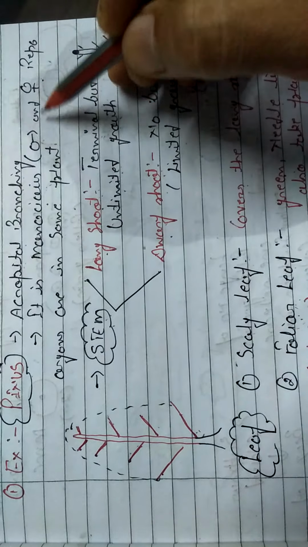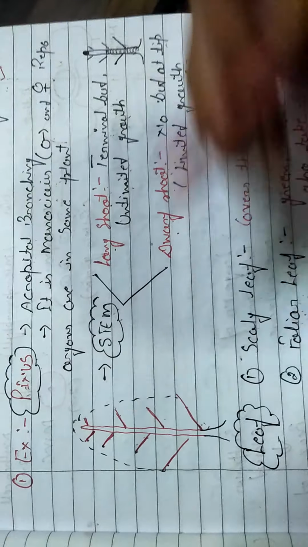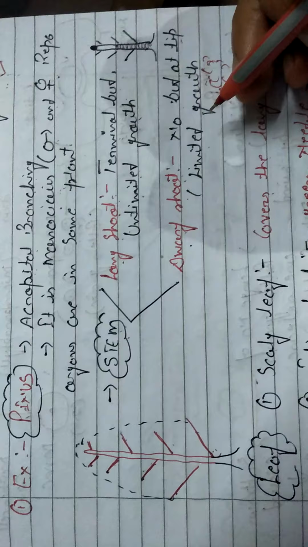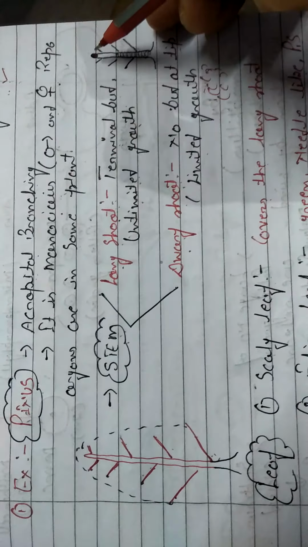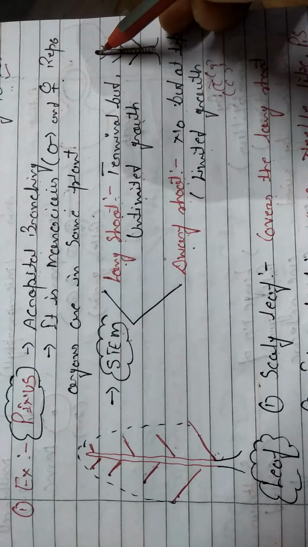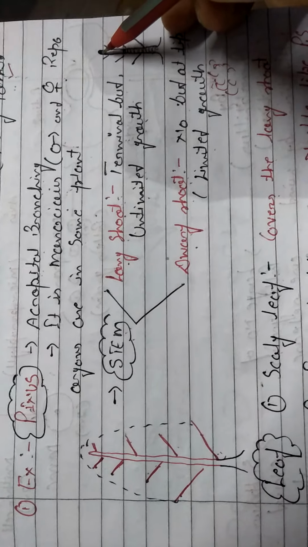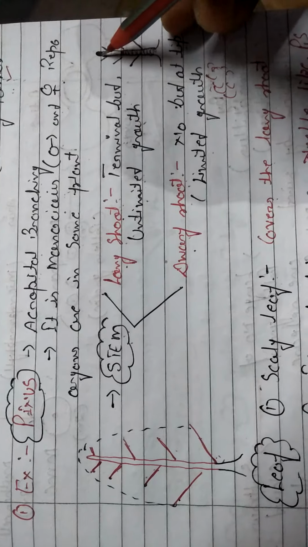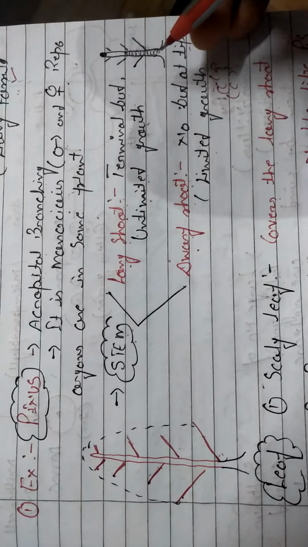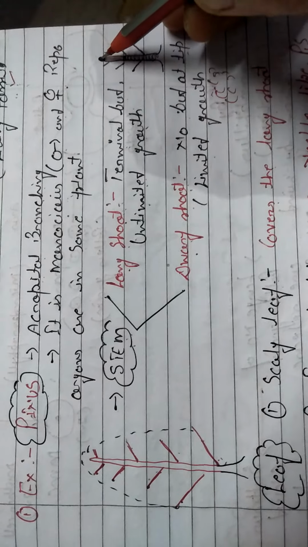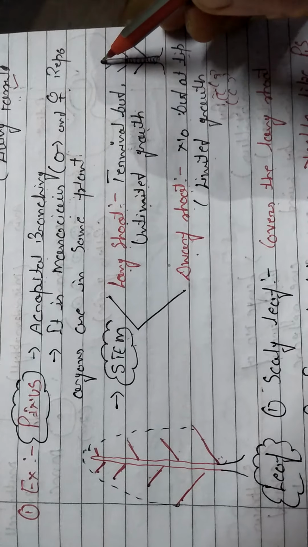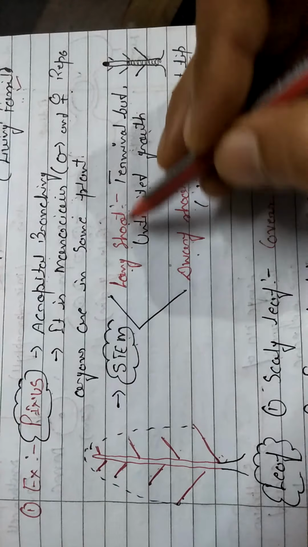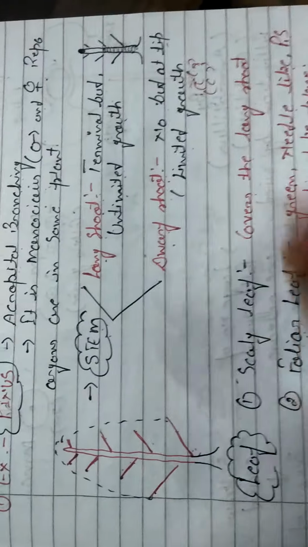They are monoecious. It means male and female organs are found in the same plant. The stem is of two types: long shoot and dwarf shoot. Why are long shoots long? Because unlimited growth is found in the terminal bud. That's why cell division always takes place and the shoot converts into a long shoot. Dwarf shoots do not have any terminal bud, so growth does not take place further. There is limited growth in it. In this way, long shoots and dwarf shoots are related to the stem.